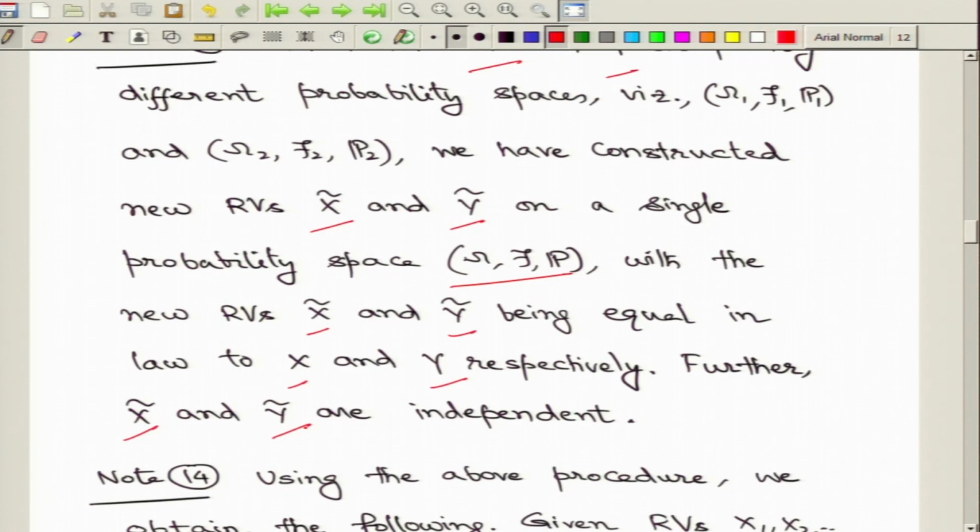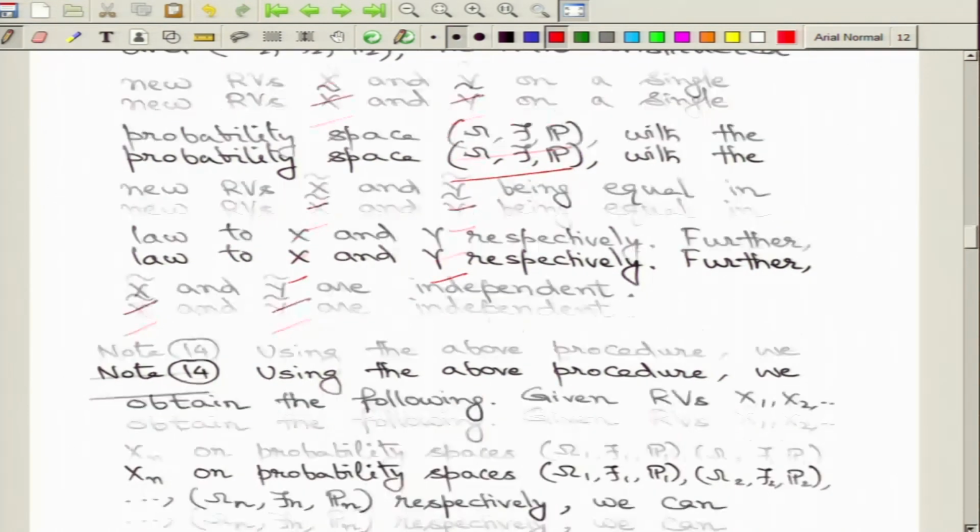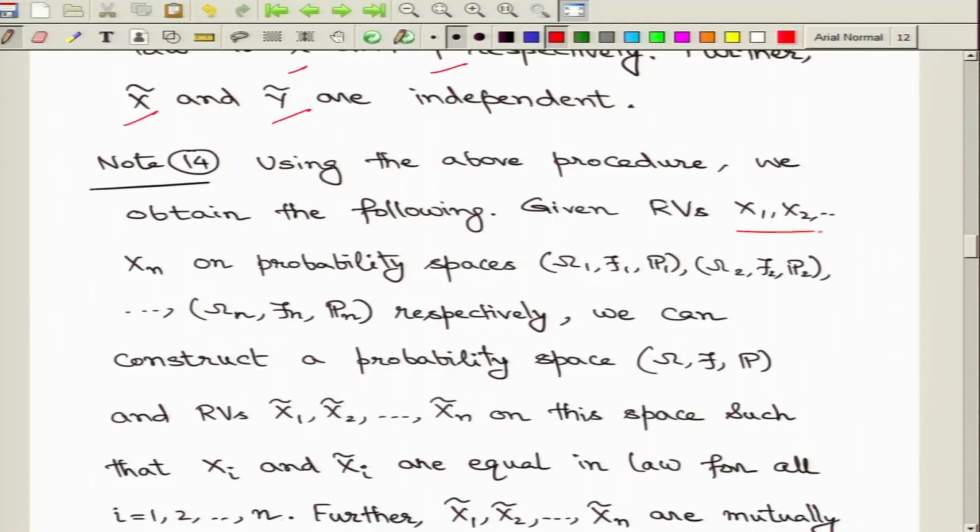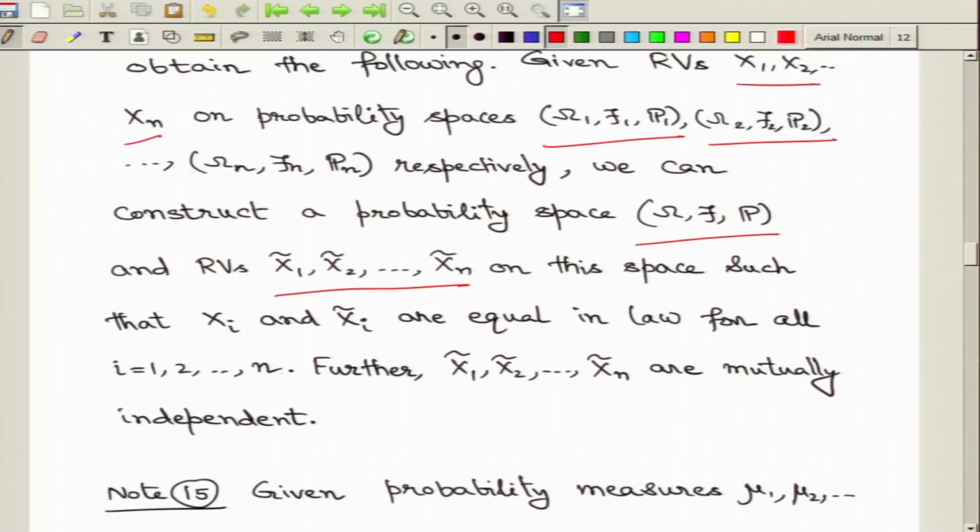Using this procedure, we can generalize further: given n many random variables, finitely many, we can repeat this construction once more. Suppose these random variables are defined on possibly different probability spaces omega 1, F1, P1, omega 2, F2, P2, and so on. Then construct the product probability space of all these probability spaces, and define the corresponding random variables denoted with tildes, x1 tilde, x2 tilde, and so on.